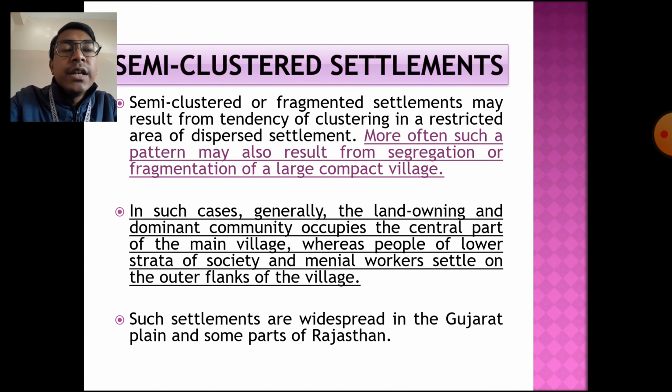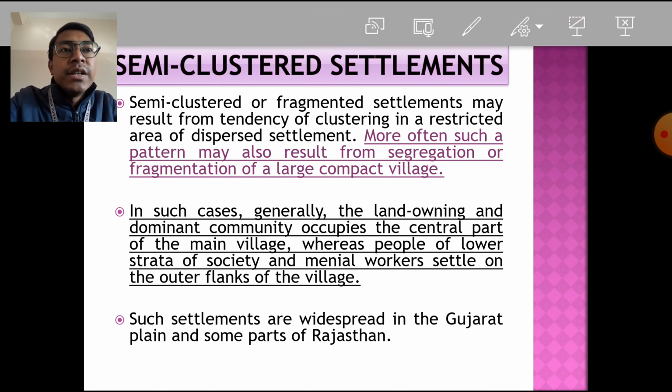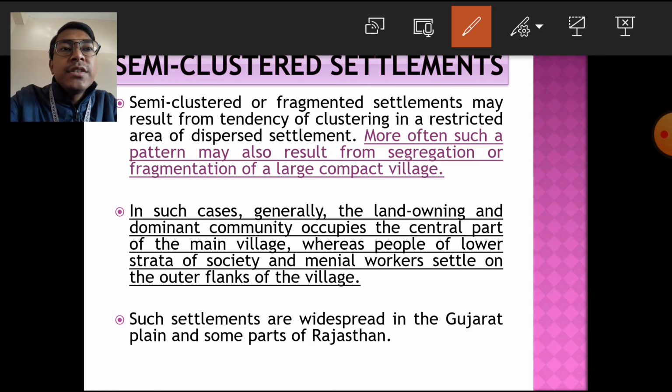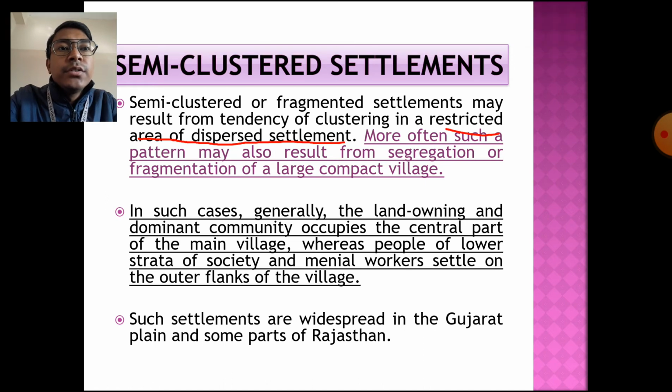The next one is the semi-clustered settlement. The semi-clustered or the fragmented settlements may result from the tendency of clustering in a restricted area of dispersed settlement. So the semi-clustered or fragmented settlements may have been formed because of the tendency of the formation of human settlements in some restricted areas.